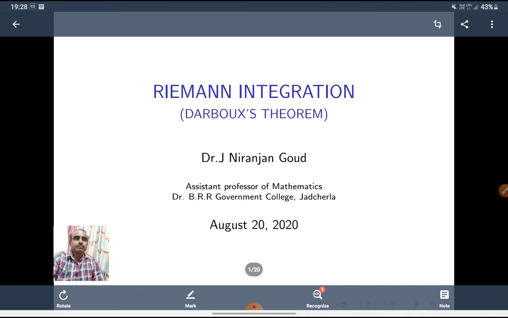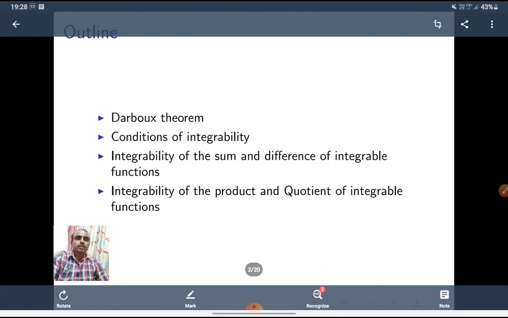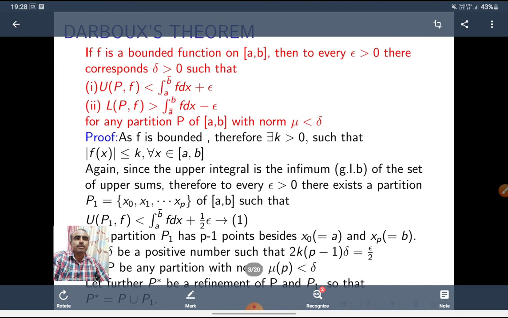In this lecture, I am going to discuss Riemann integration, particularly Darboux theorem and conditions of integrability, and some applications of the Riemann integral. First, see the outline of this lecture. I am going to explain Darboux theorem first. Second, conditions of integrability. Third, integrability of the sum and difference of integrable functions. And finally, integrability of product and quotient of the integrable functions. I start with Darboux theorem.